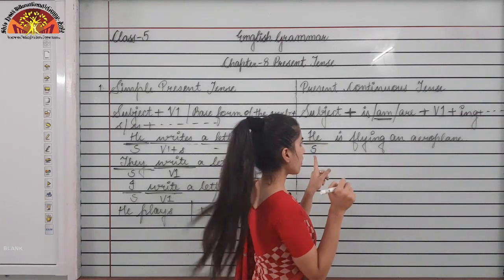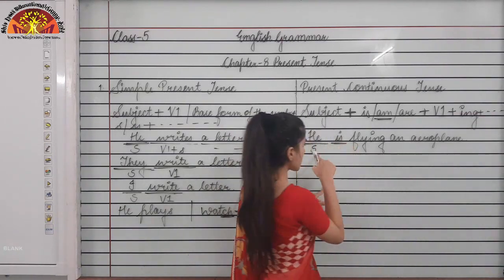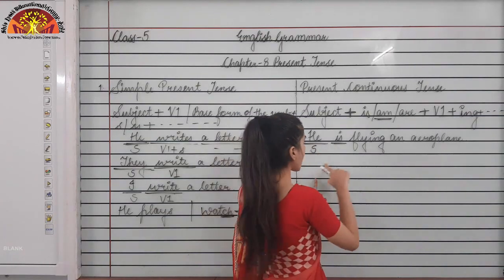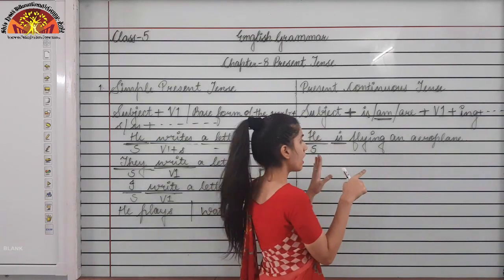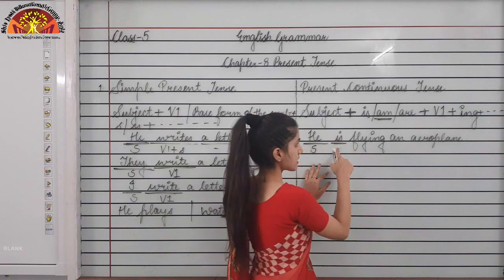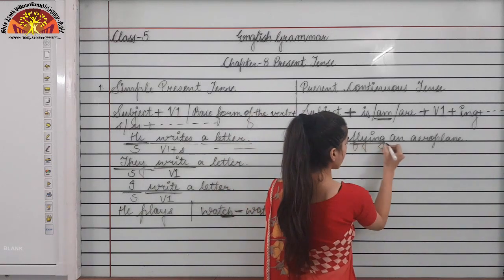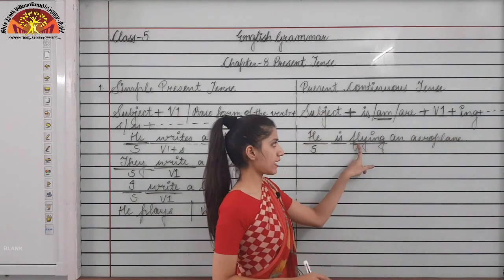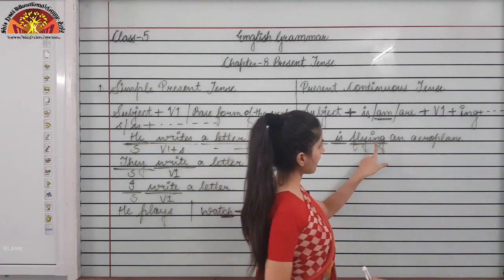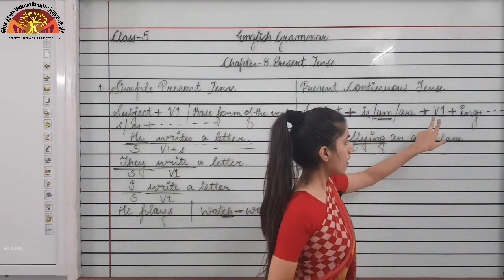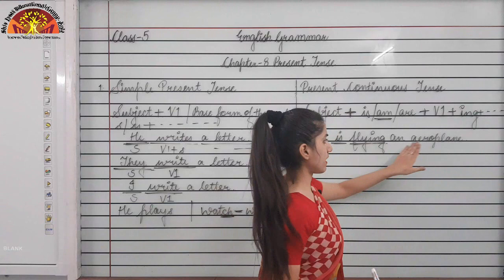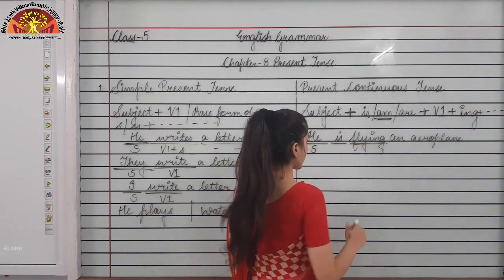Now it is followed by is, because this is the singular subject. So with them I am using is. Is is followed by the ing form of the verb, fly first form, and I am adding ing in the last. Okay, V1 plus ing. And then the rest of the sentence is there.